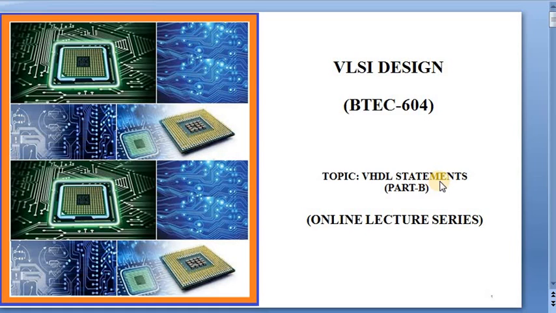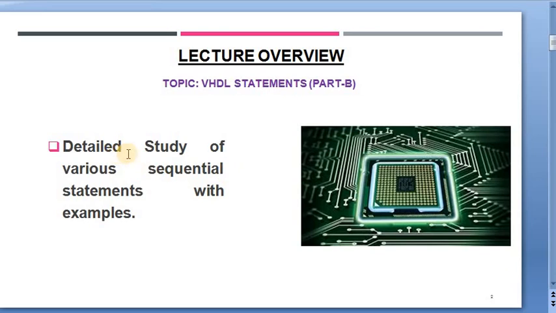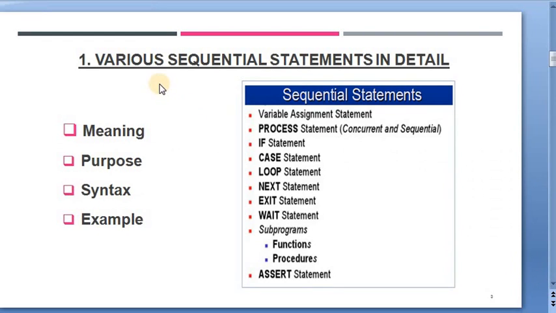So let's start this lecture by taking another important topic, that is detailed study of various sequential statements with suitable examples. There are many sequential statements in VHDL, as you see on the slide. These are variable assignment statement, process statement like if, case, loop, next, exit, wait, subprograms, and assert statements. So let's explore these in detail now.